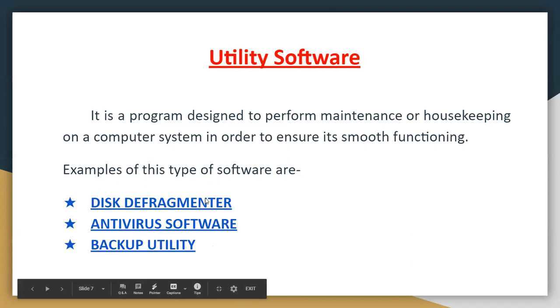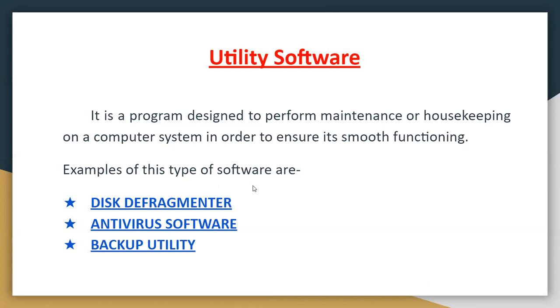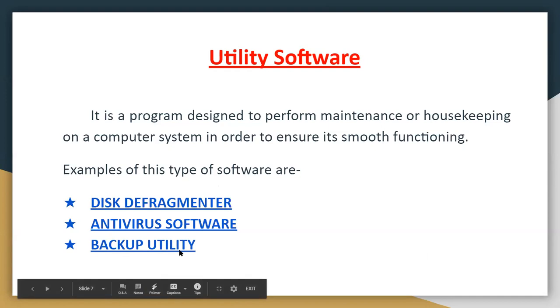So utility software has three examples, three types: disk defragmenter, antivirus software, and backup utility. Now we will study each of them and the function of each.